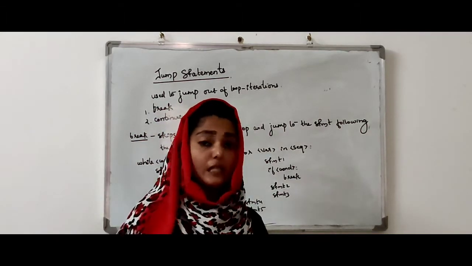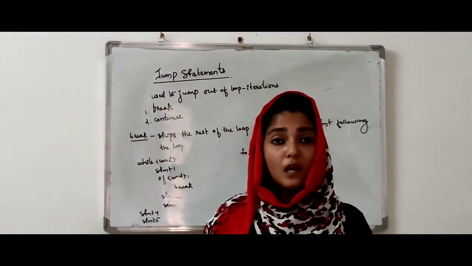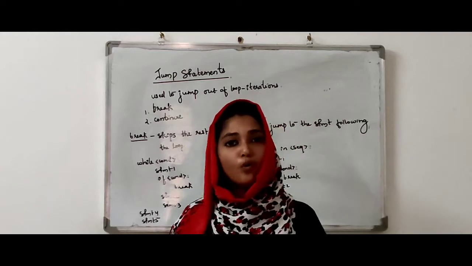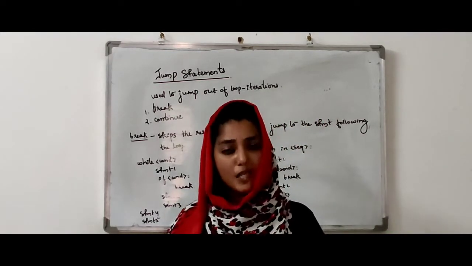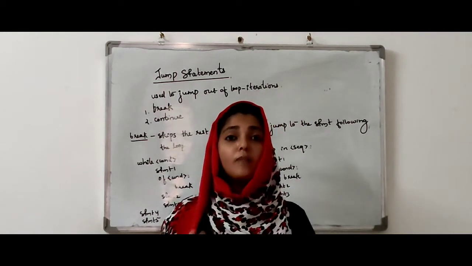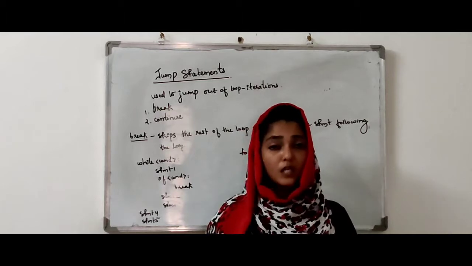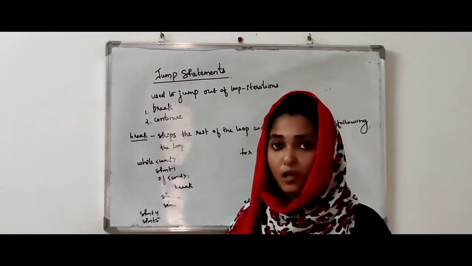So we can say that break and continue always come under our for loop or while loop. Because for loop and while loop are the two iteration statements in Python, and jump statements are used to jump out of our loop iteration. So break and continue will definitely come under our for loop and while loop.